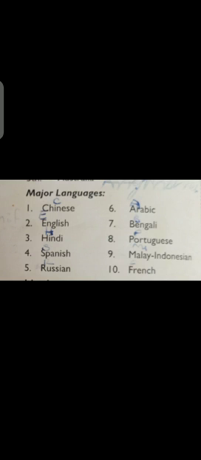The first one is Chinese, then English, Hindi. Number 4 is Spanish. Number 5 is Russian. Number 6 is Arabic. Number 7 is Bengali. Number 8 is Portuguese. Number 9 is Malay Indonesian. And number 10 is French. These are the 10 major languages of the world.